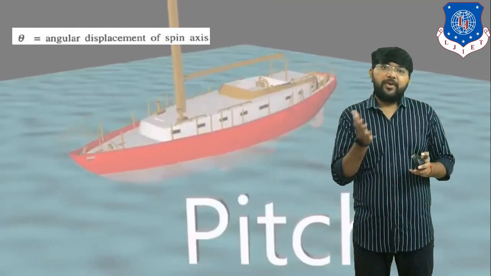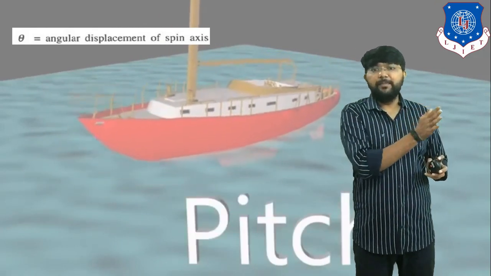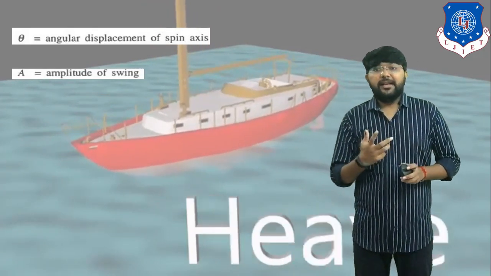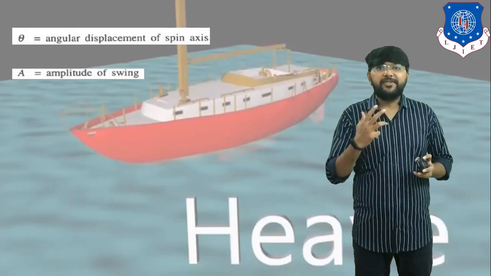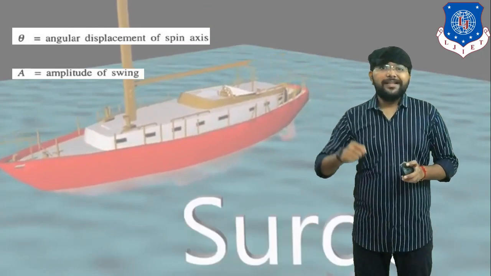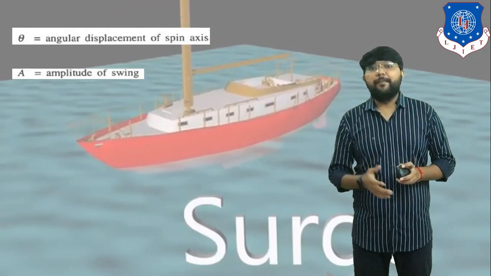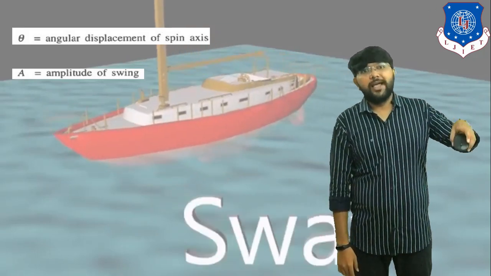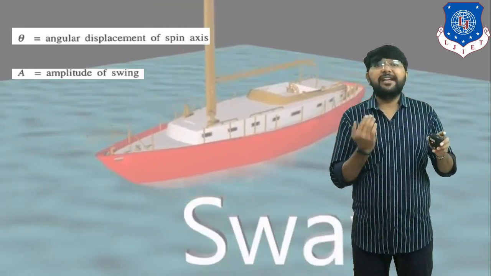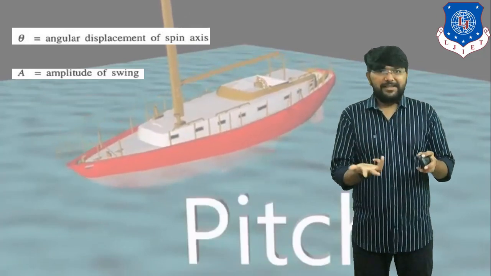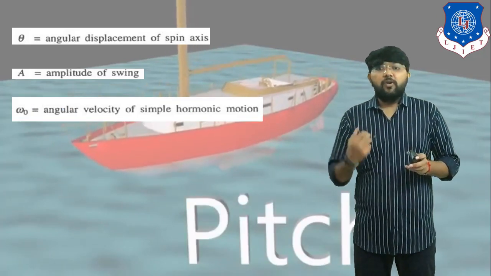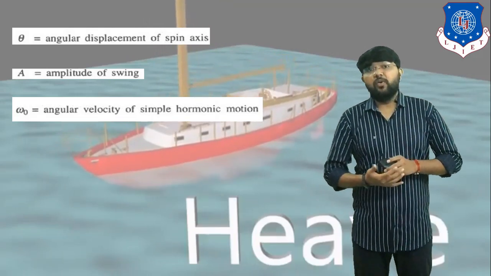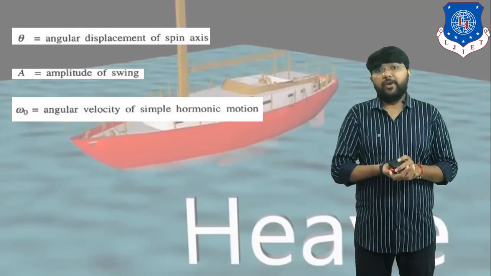So the same type of equation we have to derive for the pitching motion also. What is theta? Theta is the angular displacement of the spin axis. What is capital A? It is the amplitude of swing. Whenever the ship moves in an upward or downward direction, the maximum position indicates the amplitude of swing. What is omega 0? It is the angular velocity of simple harmonic motion. You already learned what simple harmonic motion is.